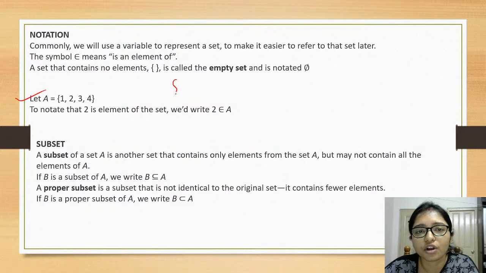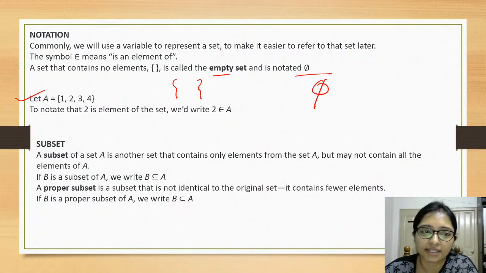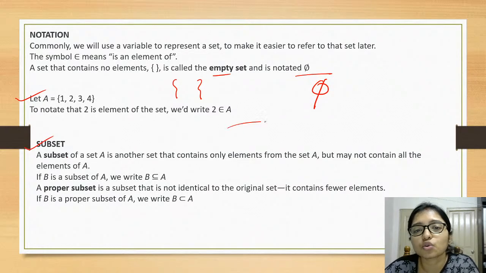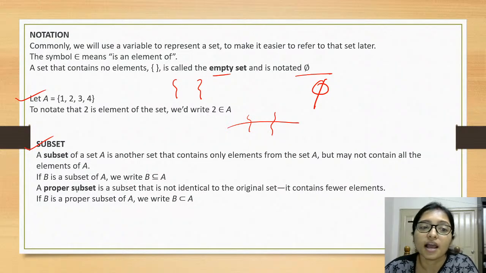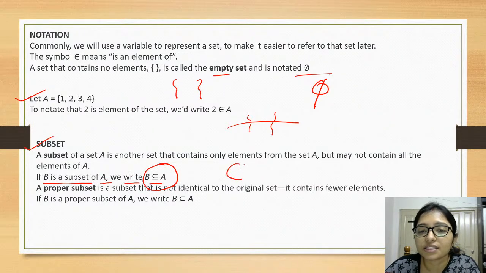So what is the notation? The notation of a set, we always write using curly brackets. And the empty set means null, null always means the empty set. And what is a subset? Subset means a sub part of the total set. The notation is B subset of A. When you say B subset of A, the upper part is always greater than this.